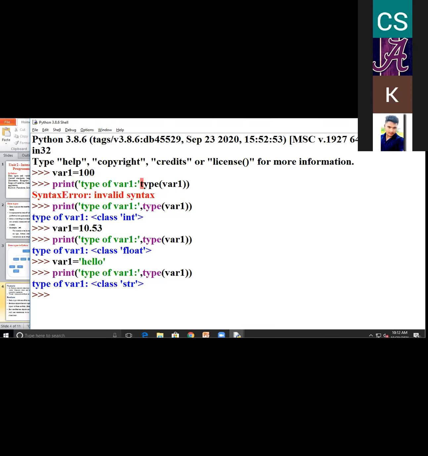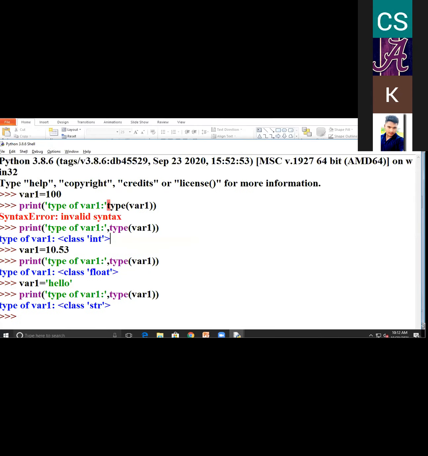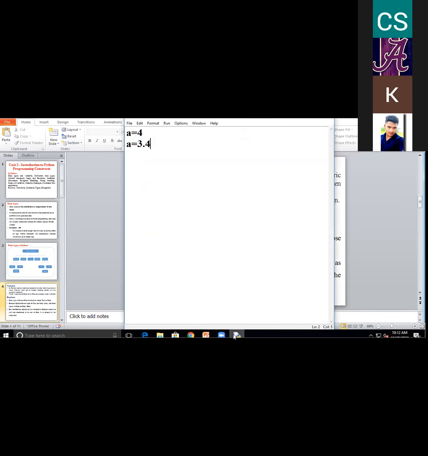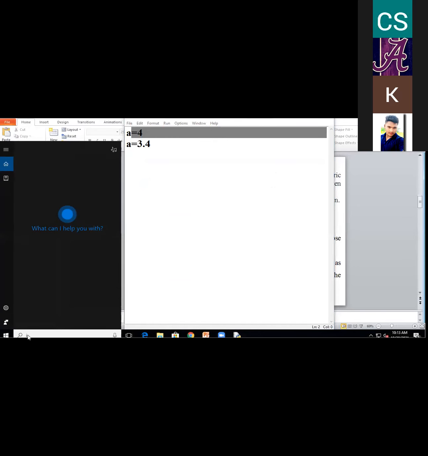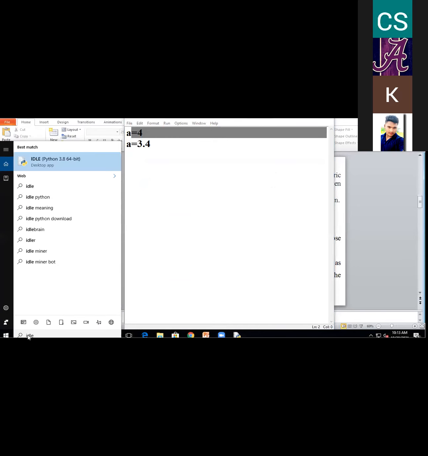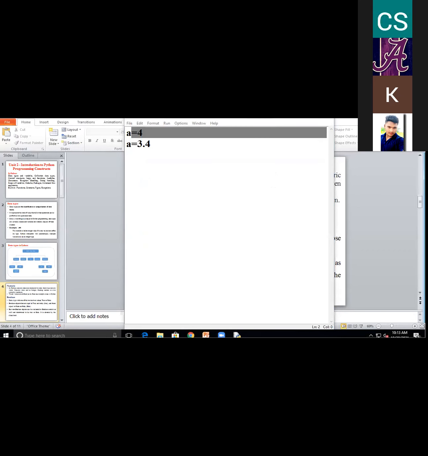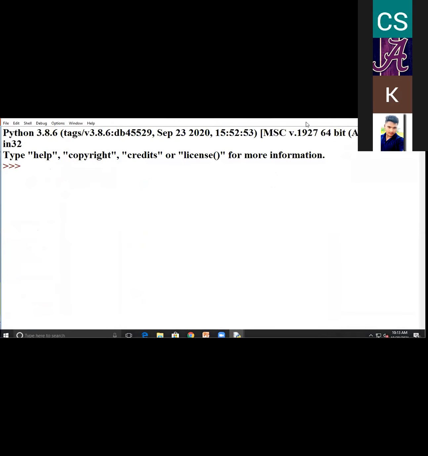So once again, I will close my IDLE and reopen the IDLE, and then we will start. Is my font size visible to all clearly, or should I increase the font size?